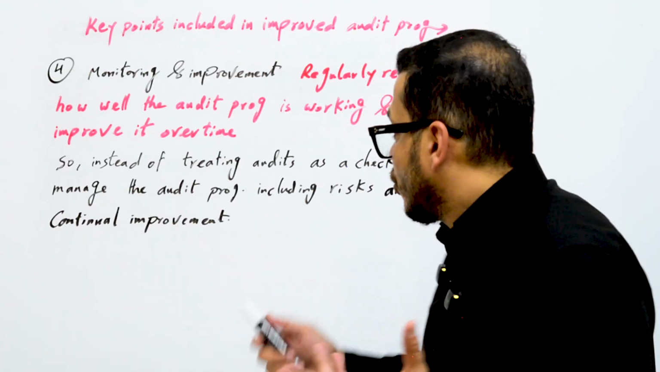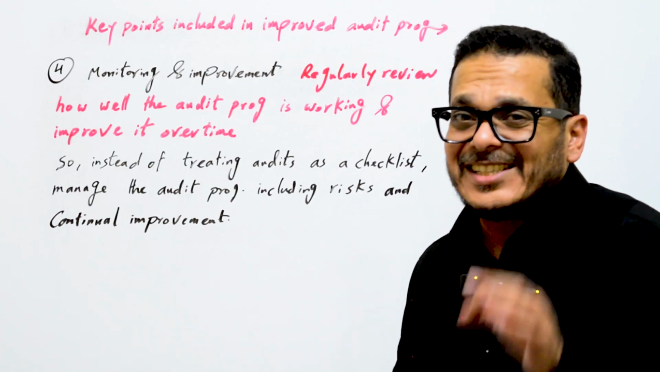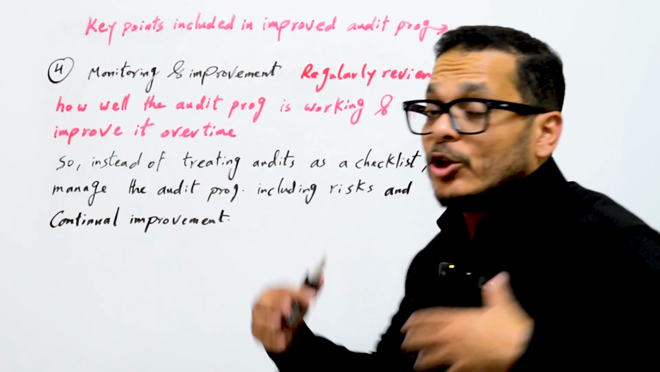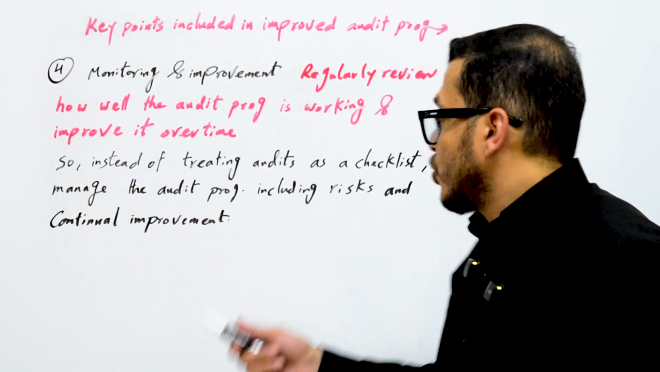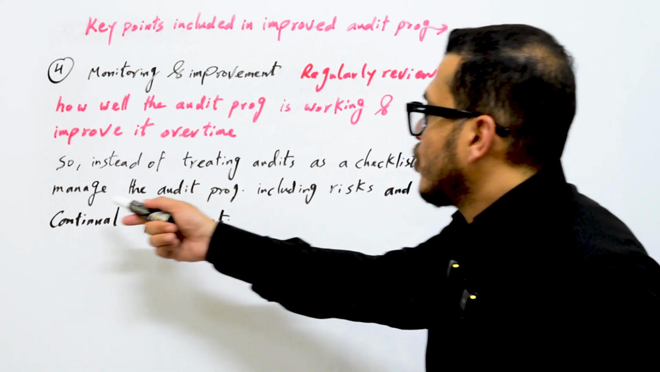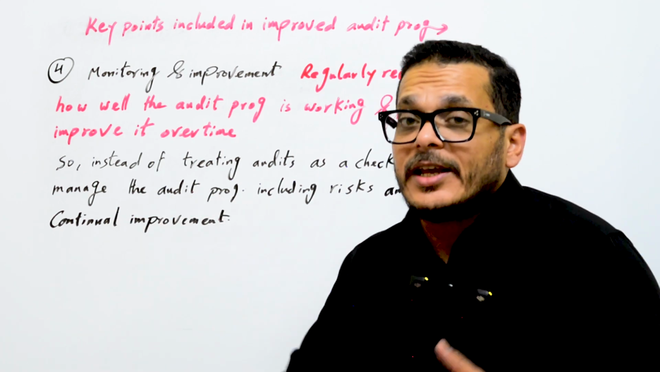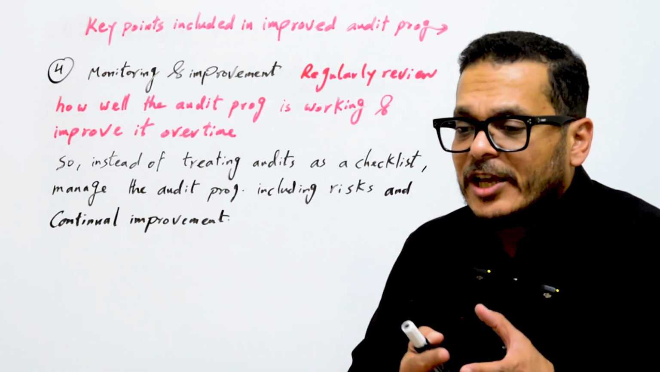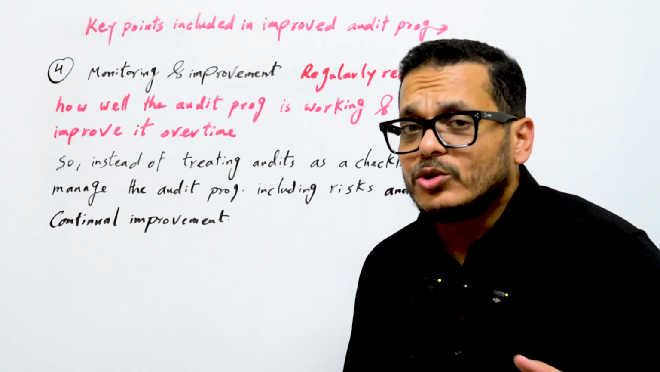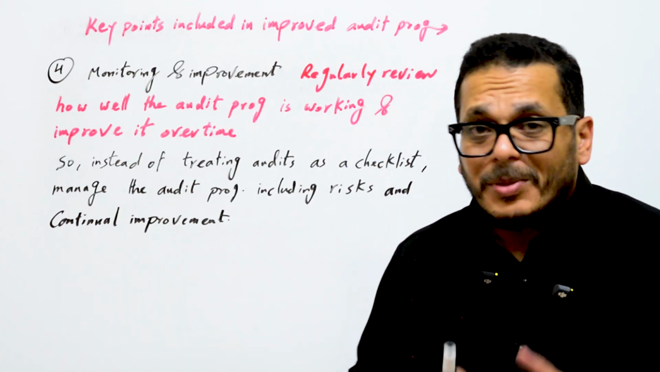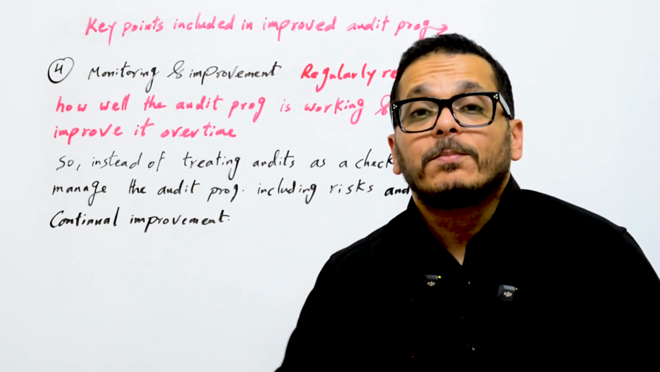You should not deal with the audit as a checklist, but you should manage the audit from the beginning till the end. You should plan very well for the audit. You should have competent auditors. So you should manage the audit program, including the risks and continual improvement, and you should also have the competence requirement for the auditors. All auditors that you have should preferably have technical experience about the processes being audited.